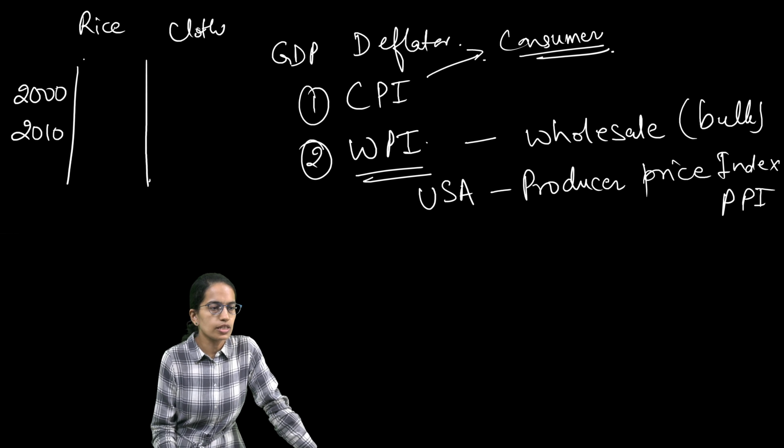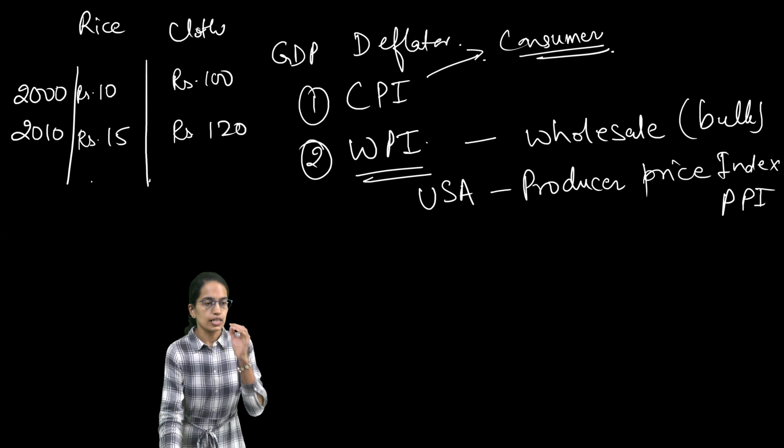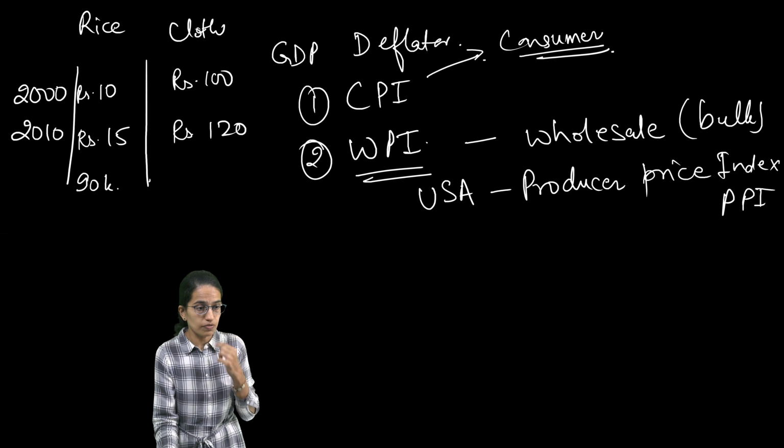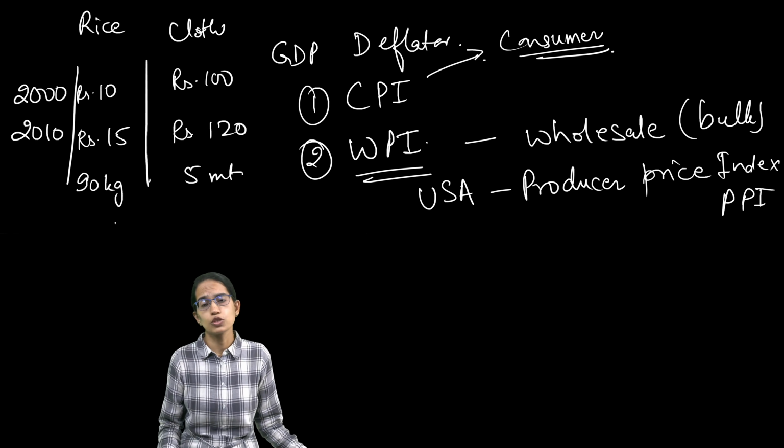The rate for rice in 2000 is rupees 10 per kg. For cloth, it is rupees 100 per meter. In 2010, it is rupees 15 per kg and rupees 120 per meter. Now let's say the customer purchased 90 kgs of rice and 5 meters of cloth. What would be the consumer price index?